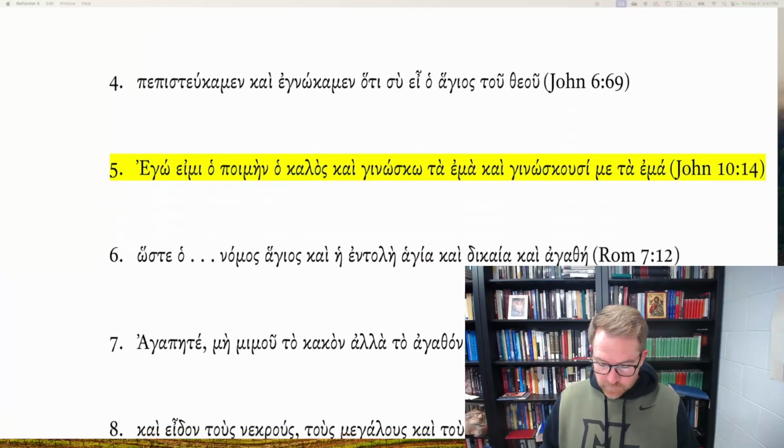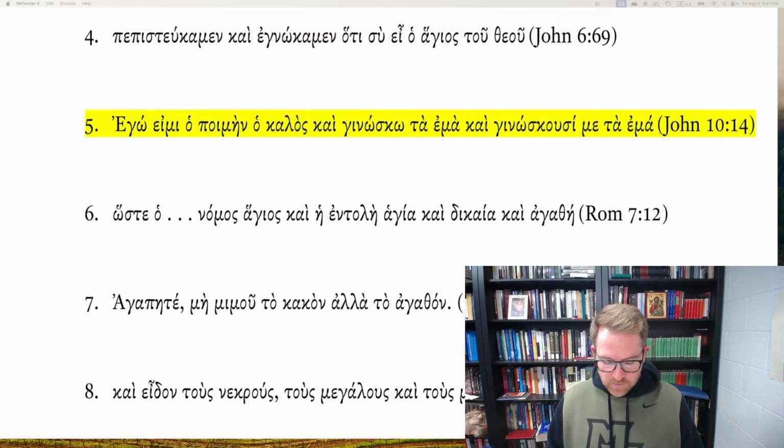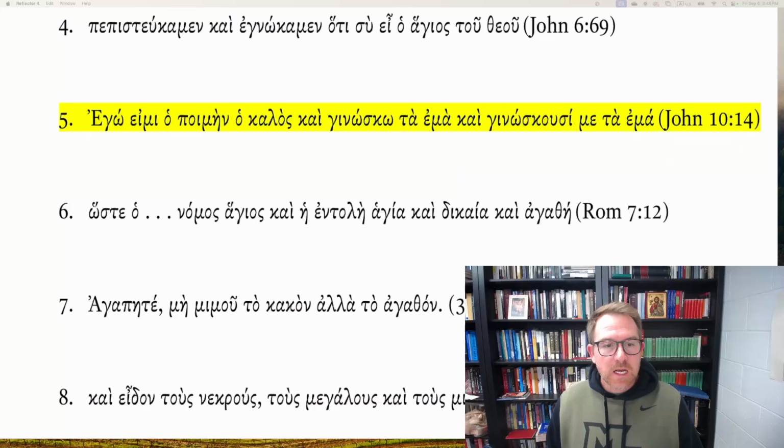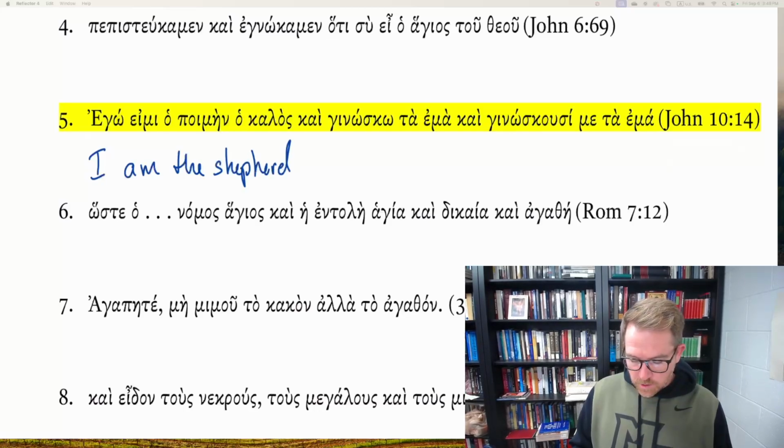One other example from John 10:14, which gets at the use of the adjective. Ego emi hapoimen hakalas kai genosko ta ema kai genoskusi meta ema. Ego emi. I am the shepherd, the good one. But which we're going to translate in almost universally as, in most English translations, the good shepherd.